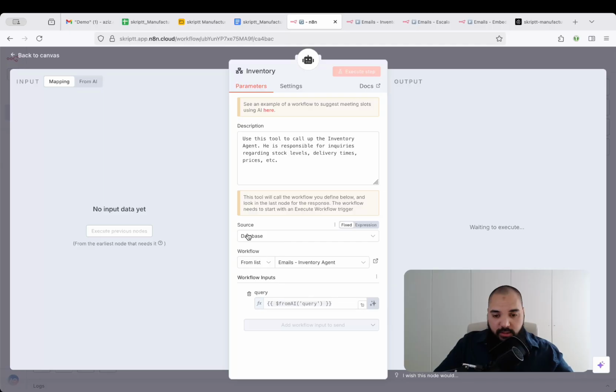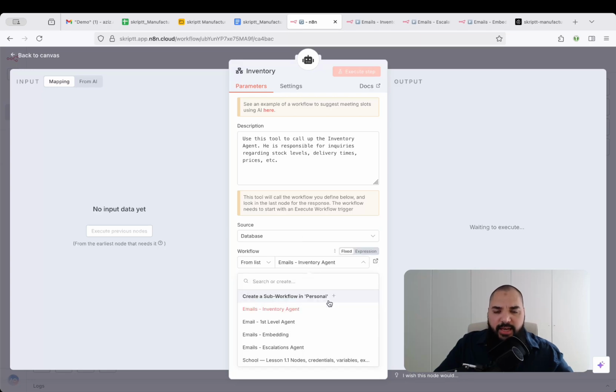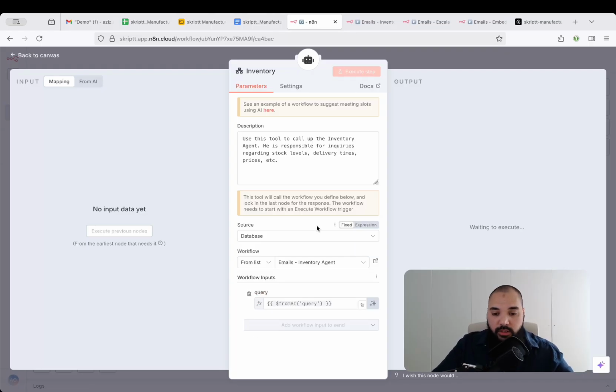Then we can basically say, all right, source, what should be the source for this specific agent? And source sounds really complicated, but it's actually just, if you choose database, a list of the agents that you have available in your own n8n account. So you can basically call every other workflow within your own account, right? And this is exactly what we're doing here. So we're calling the inventory agent. Now the workflow inputs themselves will be defined by the underlying sub workflow, which in our case is this inventory agent.